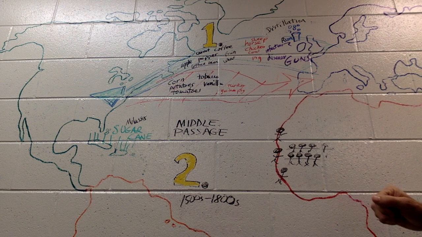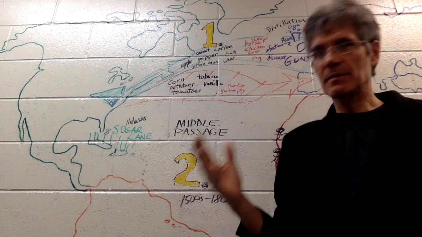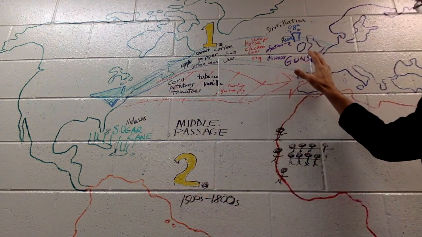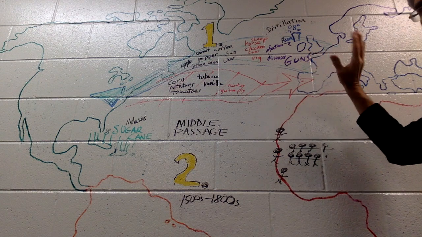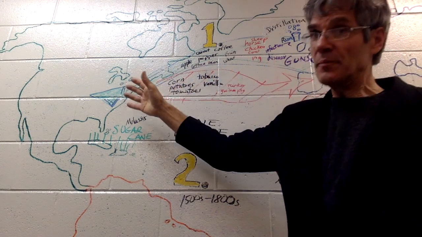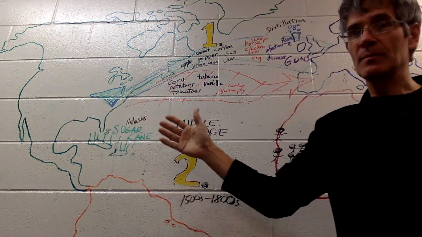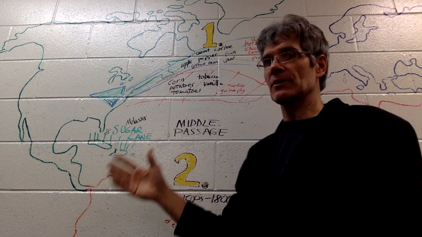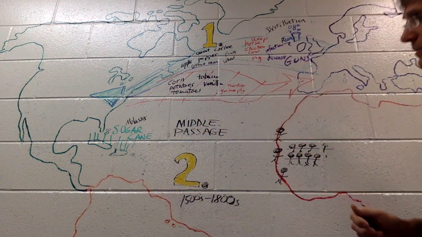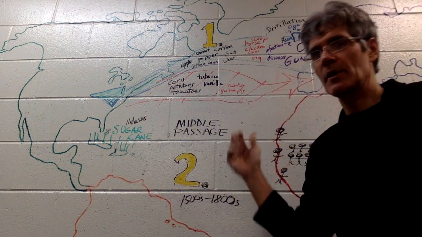Probably the most debilitating part of the exchange was the infectious diseases that Europeans in the Old World brought to the New World, ultimately killing about 90% of the native Indians that were here because they didn't have an immunity to all these European diseases. So that was maybe a terrible part of the Columbian Exchange.